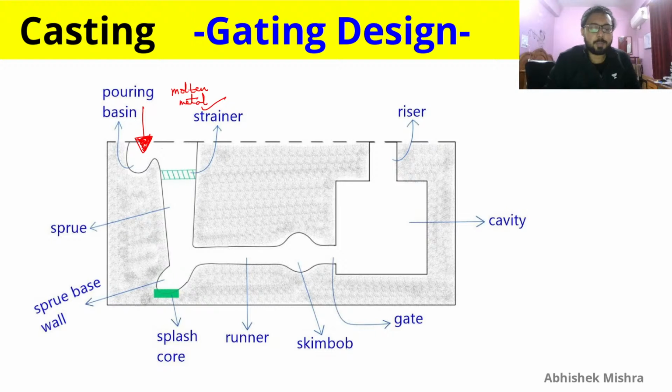And we need that primary casting to not have any inclusion, because if inclusion is there, there will be a weakest section, your properties get changed, and therefore you will have a defective casting.